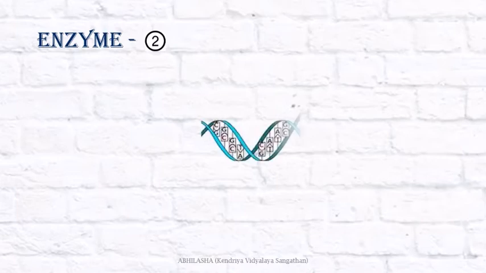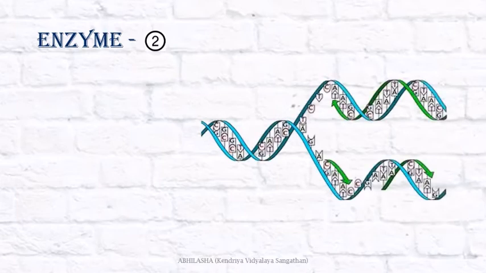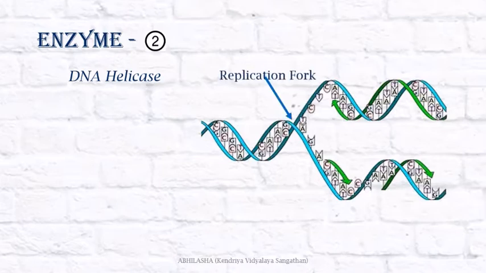Replication of DNA requires that the double strand of DNA is unbound. Single strands are formed. This is like unzipping. The process of separation of strands is facilitated by the enzyme DNA helicase, the one which opens the helix. The point where the separation of strands takes place is known as the replication fork.